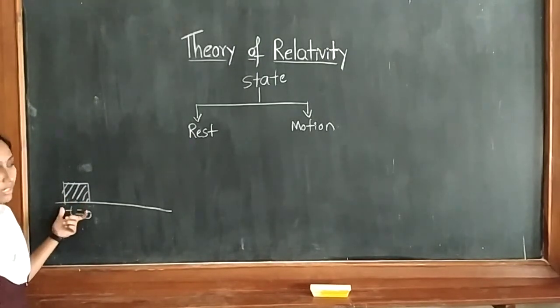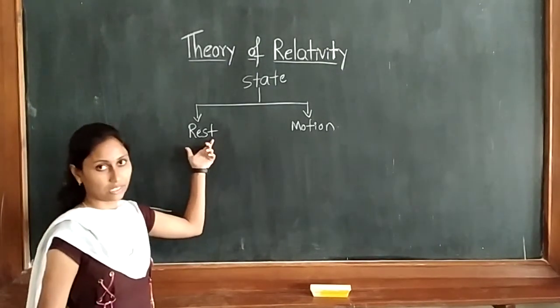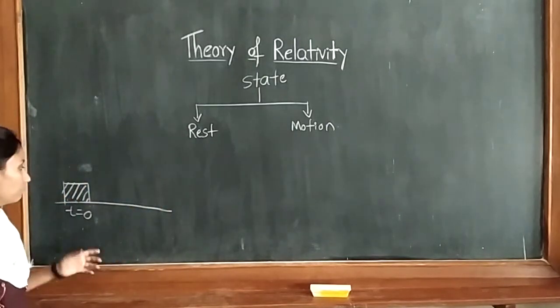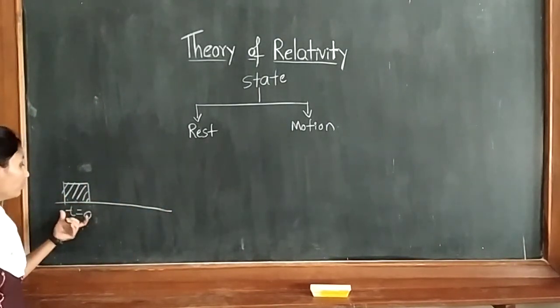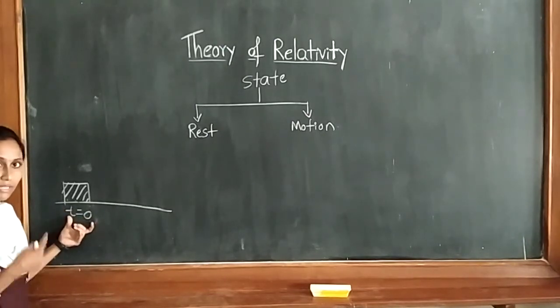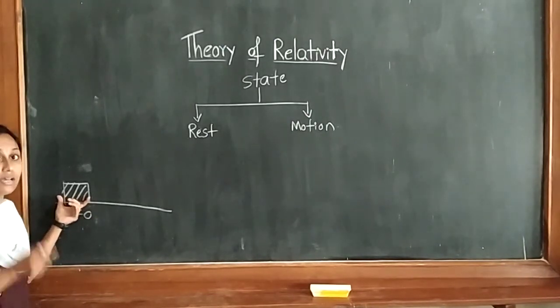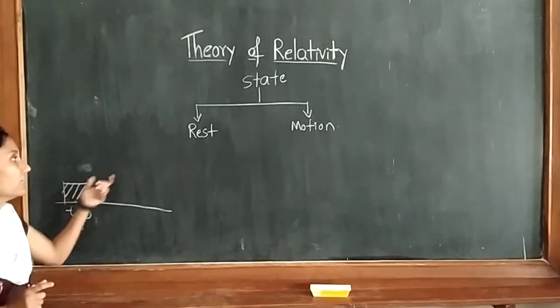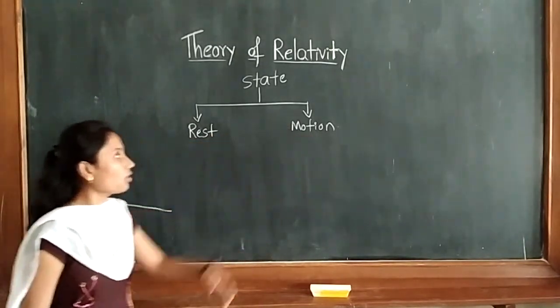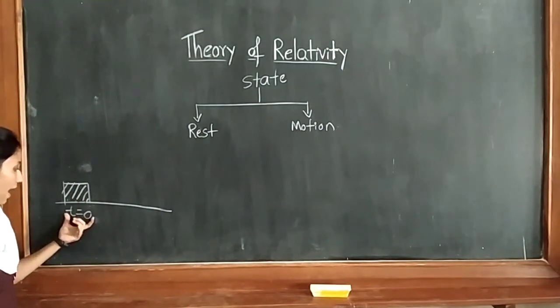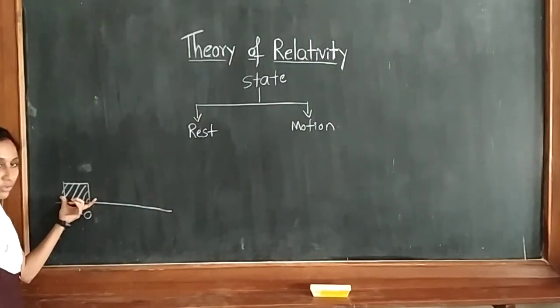Such a state of a body is called what? Rest. Rest is nothing but when the body doesn't change its position with respect to time. Time will be running but the position will be the same. Such a state of a body is called rest position.